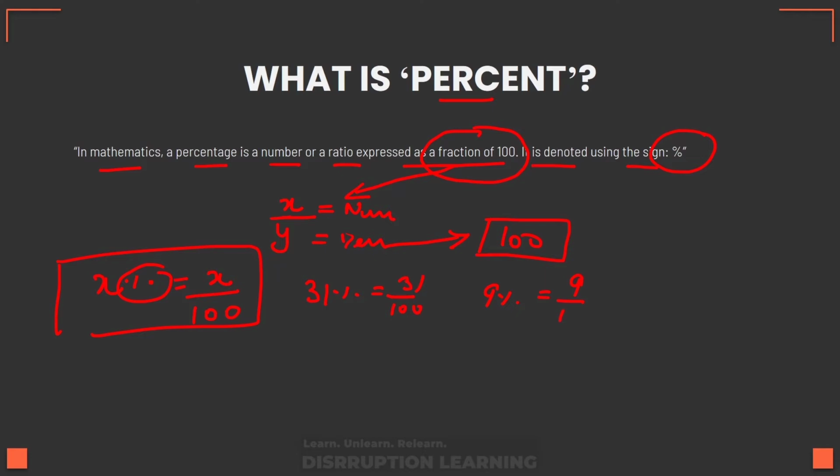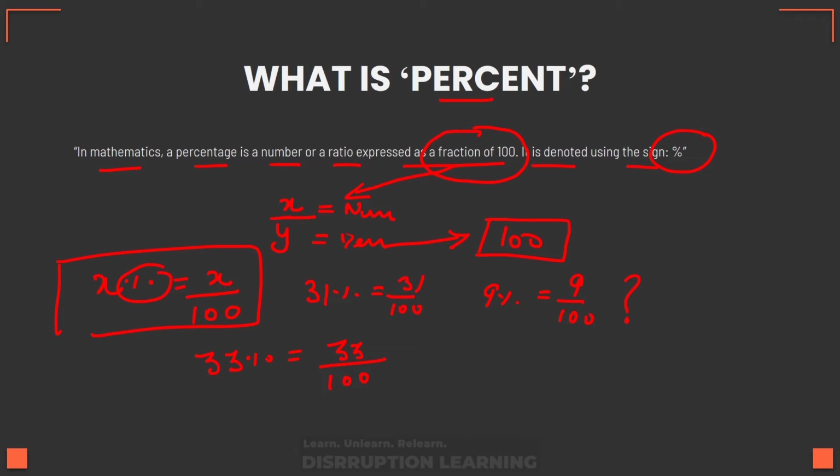Now what does this actually mean? We know that it is 9 by 100, it is 31 by 100. But what is the literal meaning of this? Let's say a kid comes to you and says that I've scored 33% marks in an exam. What he means is that if the total marks in that exam were 100, he would have scored 33 out of 100. I'm not saying that actually the total marks are 100. And this is what it means.